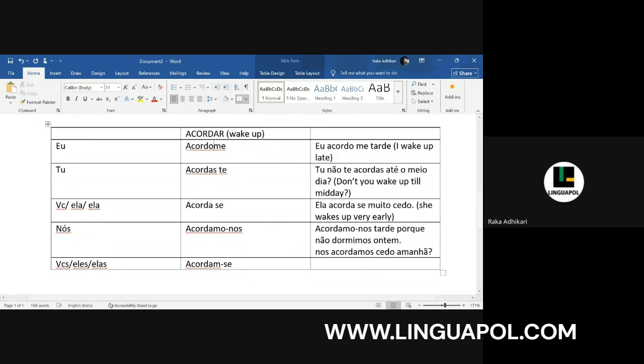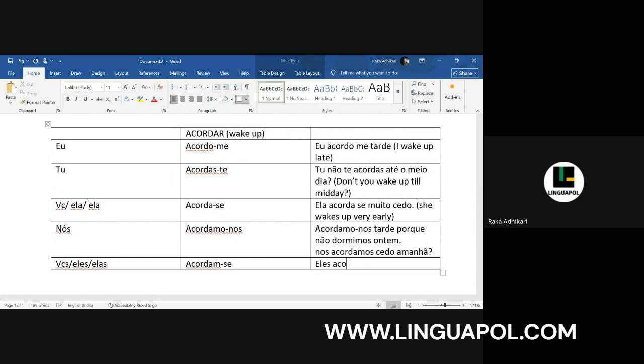Okay, all these reflexive pronouns and verbs will have a hyphen in between. They actually come like this. This is the ideal way. They should come with a hyphen. In many cases you will see that there's no hyphen used in many books also. But ideally it should come like this with a hyphen in between. Ok, acordam-se.